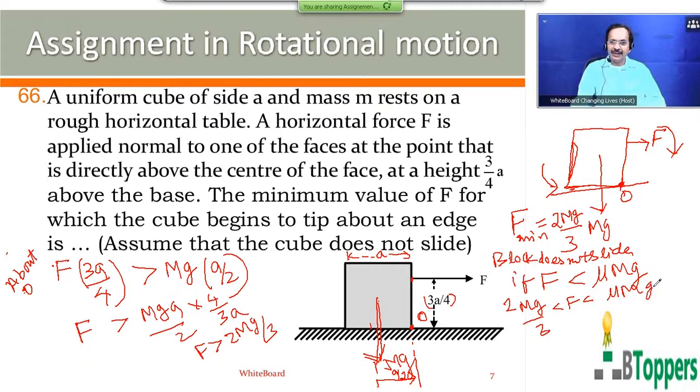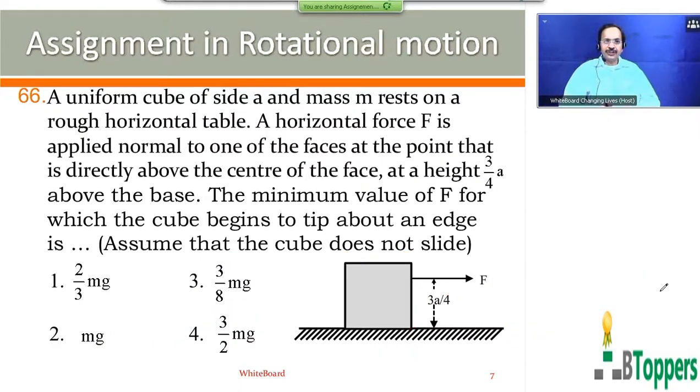In case you are asked what is the condition for the coefficient of friction, that means 2 by 3 less than mu, or mu must be greater than 2 by 3 for this. In case you are asked what is the minimum value of the coefficient of friction required, then it will be 2 by 3. Of course, for the question I had given, the answer will be 2mg by 3. This is additional discussion, not required to answer the given question. But sometimes the same situation can be given with a different question to find the minimum value of the coefficient of friction required. So if you want to copy this working, you can pause and copy it.